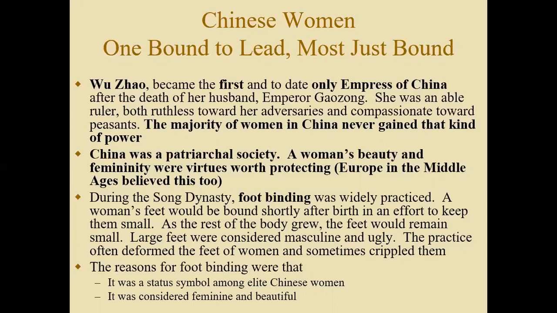But I want everyone to realize that just because this moment in China's history during the Song Dynasty, that they have a female ruler, a female empress, this doesn't mean all of a sudden that now Chinese women are going to have equal rights, or that this idea that rights are going to trickle down from the female empress down to the rest of the population. Wu Zhao did not want to rock the boat. She didn't institute major changes among women or the way men would treat women in China. So essentially, China had one female empress, but China remained still a patriarchal society throughout this time and later on throughout its history.